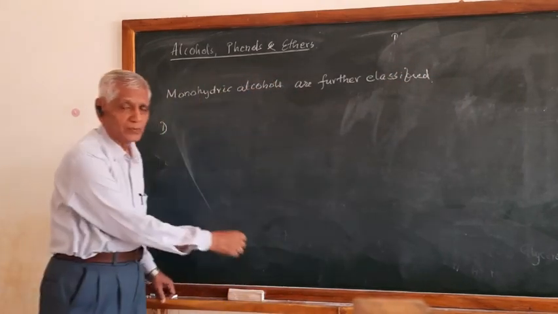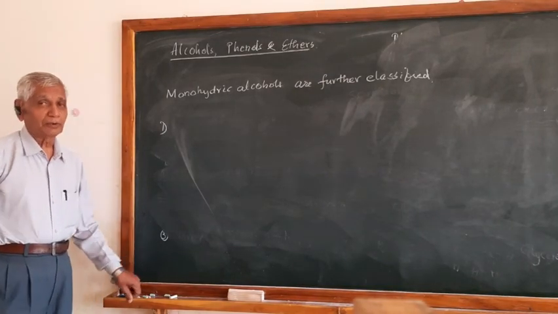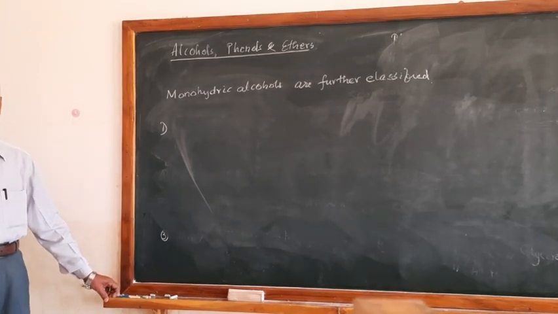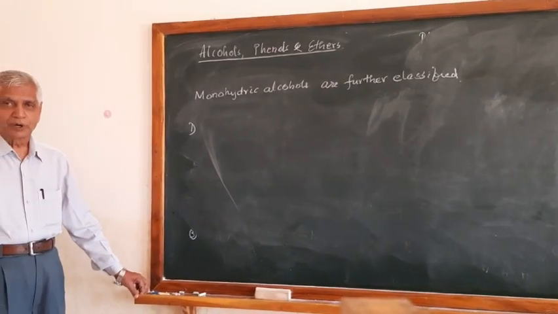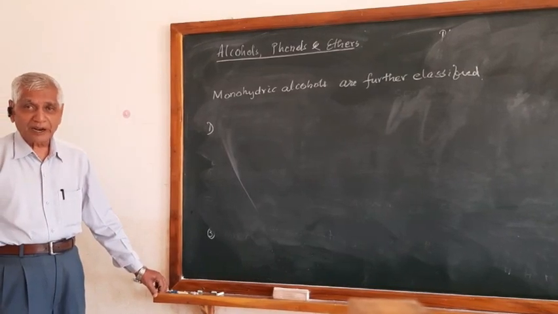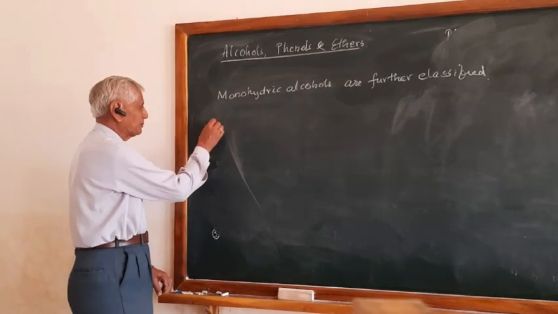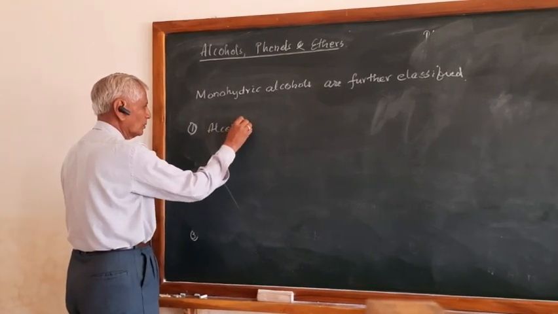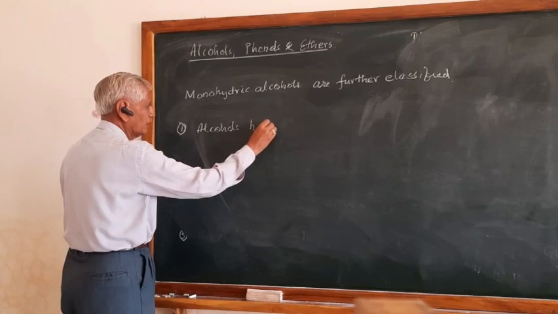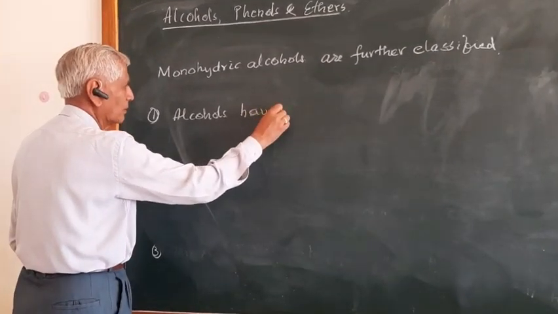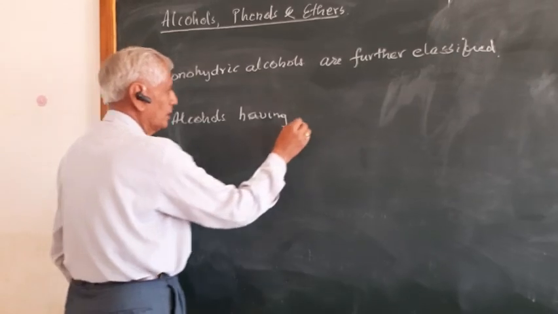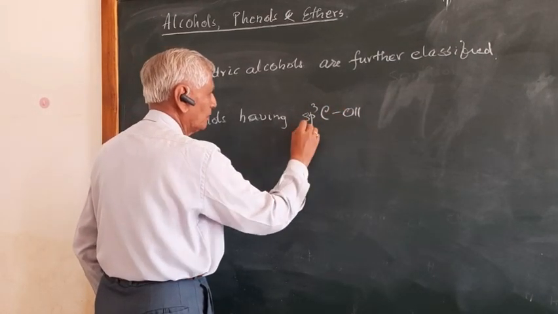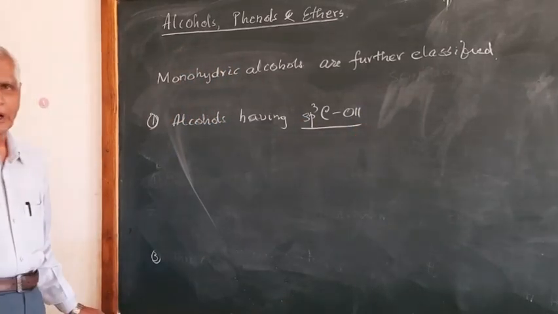They are further classified. As this classification is done in case of the haloalkanes, depending upon the nature, the hybridized nature of the carbon atom to which the OH group is attached. So, the first class is alcohols having sp3 carbon and OH group.